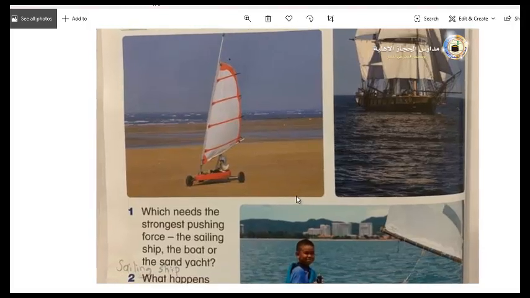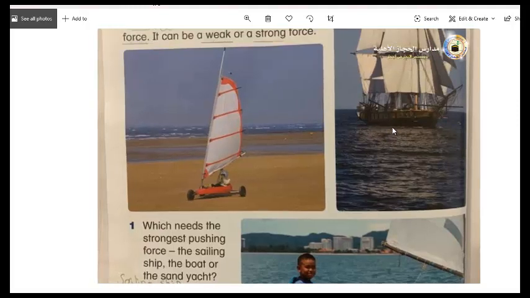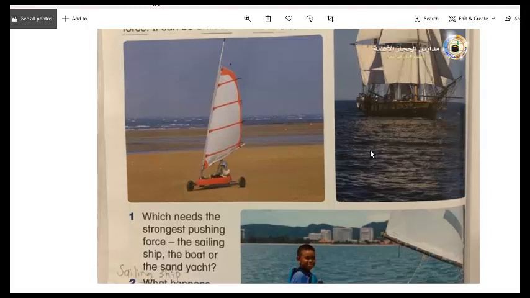So again, which one needs the strongest pushing? It's obviously the sailing ship, because it's the biggest. Of course, it needs the strongest pushing.